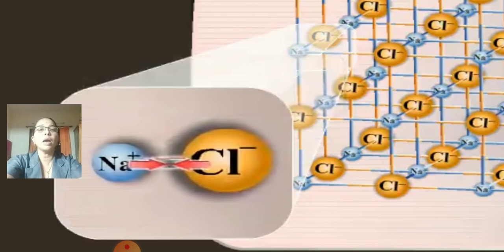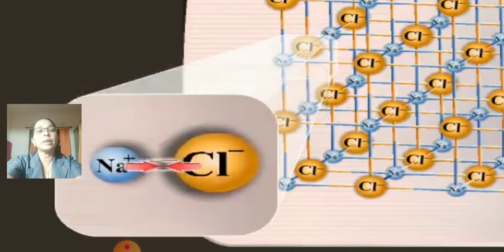Sodium and chlorine have the bonding with each other as they attract each other. So opposite charges attract each other. So naturally, beside a chlorine atom there will be no other chlorine atom, but there will be another sodium atom arranged.